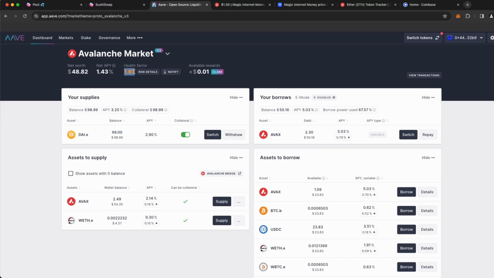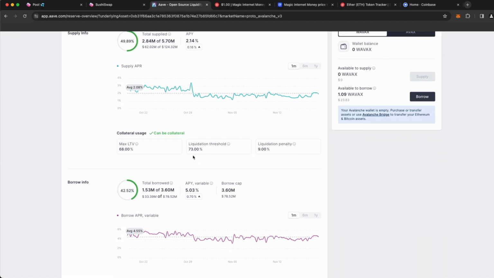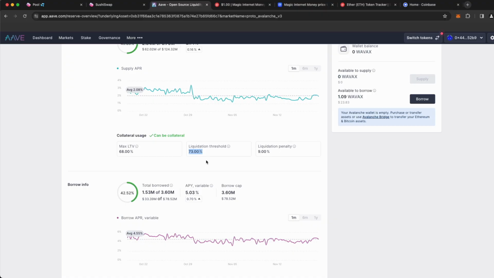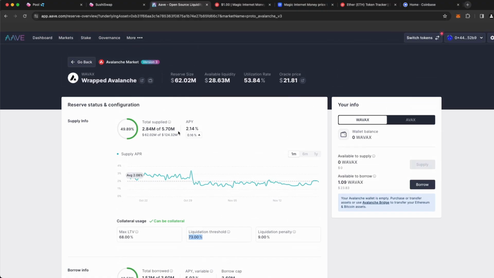And our health factor is still above 1.5, which I said is my personal limit, because 1.5 would mean that we're borrowing about 50% of the value of what we have up as collateral. And so we are pretty close to that, but we're still in a healthy range so far. And we won't be liquidated unless we reach 73%. So we're only at 50 right now. So I have a decent spread right now before I'll be liquidated.